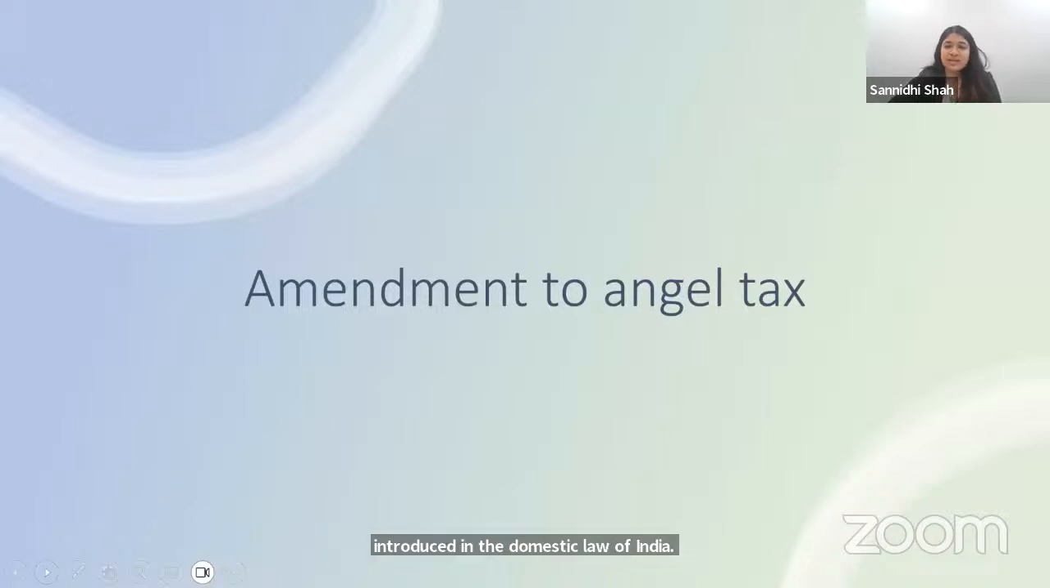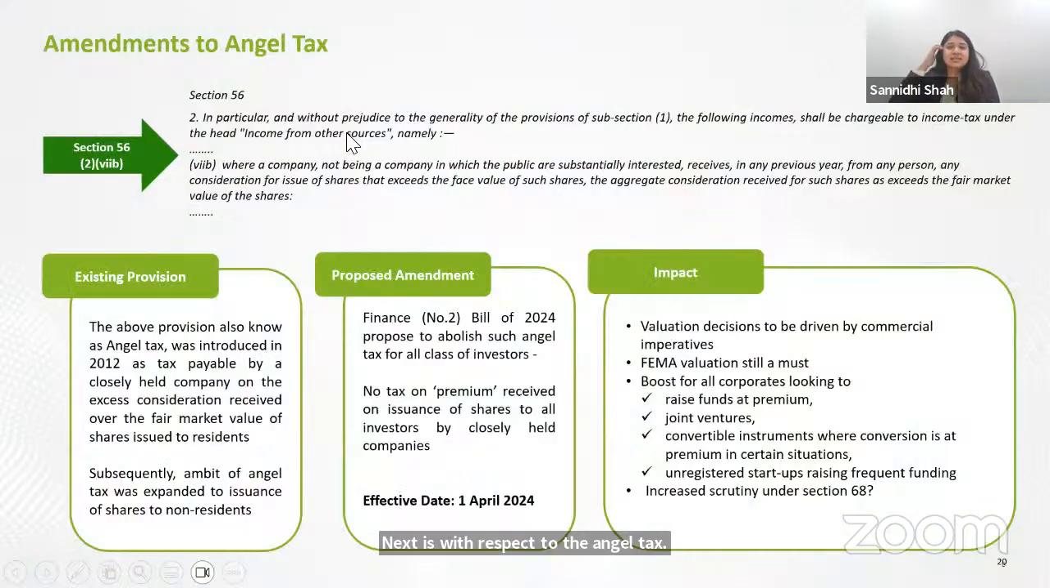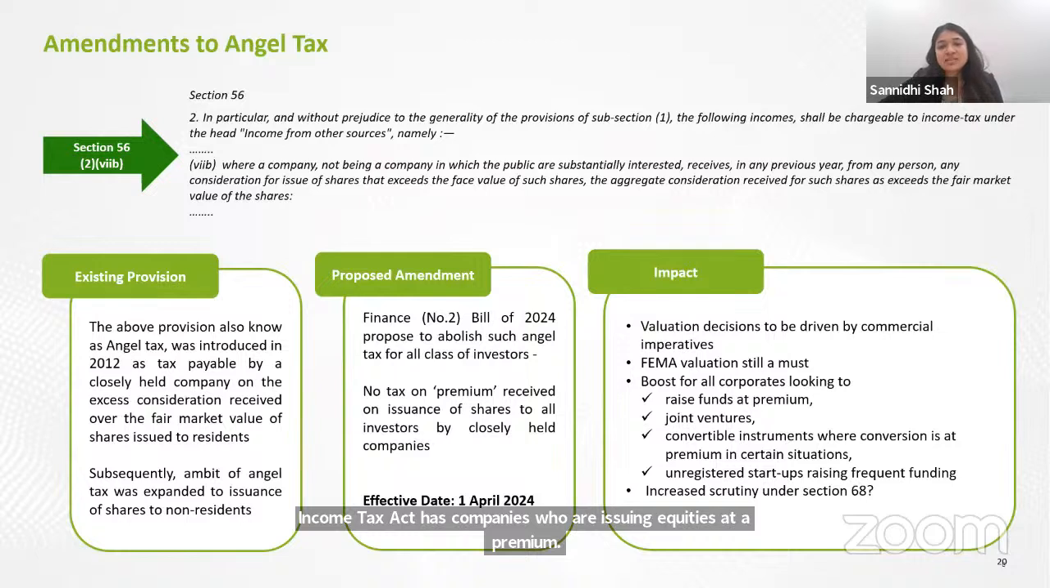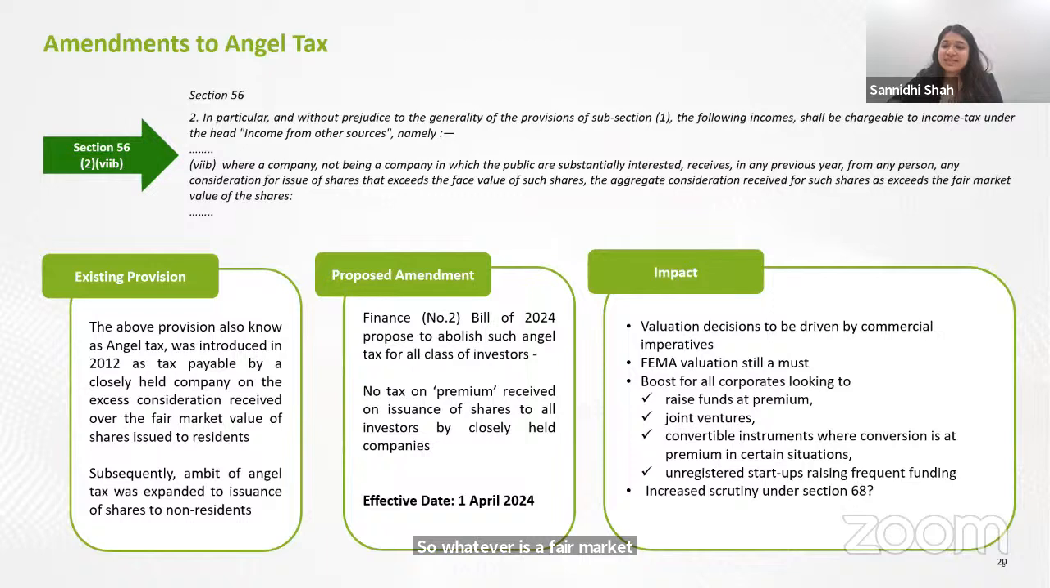Next is with respect to the angel tax. Now, what is angel tax? Since many years, the Income Tax Act has taxed companies who are issuing equity shares at a premium. So whatever is a fair market value, if the company is issuing shares over and above that fair market value, the premium which the company is getting is taxable in hands of the company.